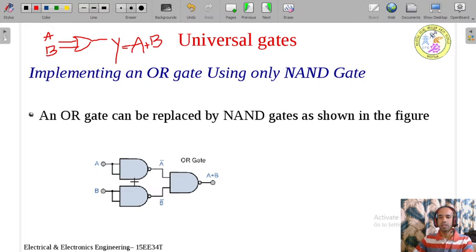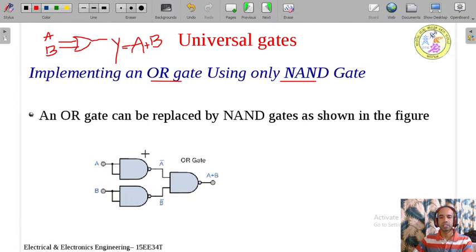Now I will connect the NAND gates in this fashion. At the input side, I will use two NAND gates whose inputs are shorted, and the output of each NAND gate is taken and connected to another NAND gate. You can observe all are NAND gates only here. All are NAND gates, because we need to implement the OR gate using only NAND gates. So this structure should contain only NAND gates. No other gates it should contain.